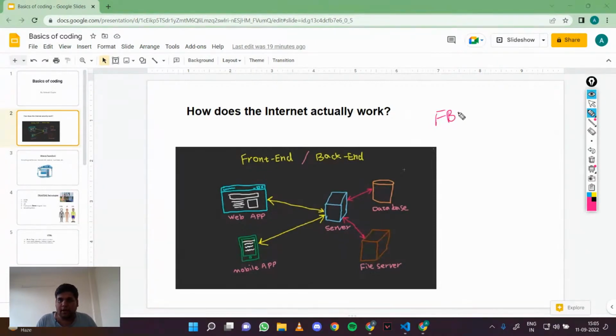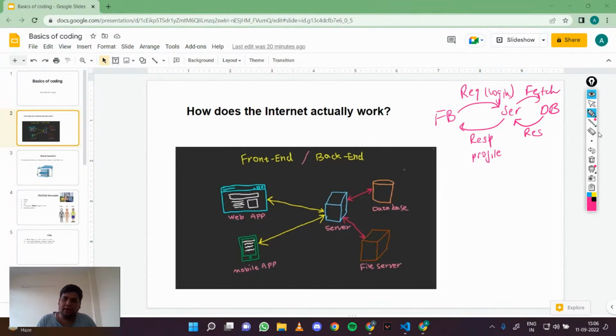You go to Facebook and want to see your homepage, so you request the Facebook server to show you your profile. The server goes to the database and checks whether you are a genuine user of Facebook. The database sends a response, the server does some processing, and it serves you your profile as a response. The response here is your profile, and your request was basically to log in. That's how our internet actually works.